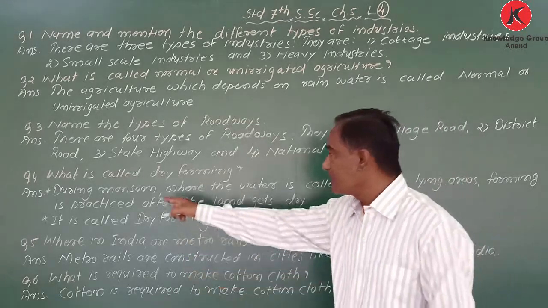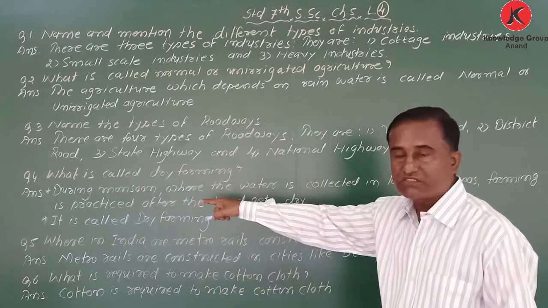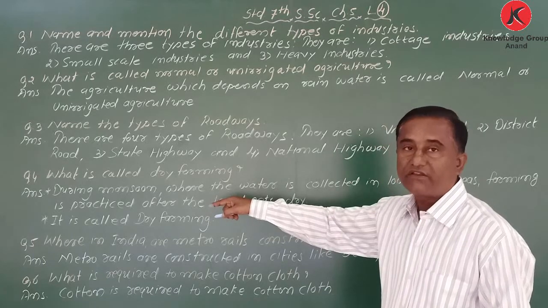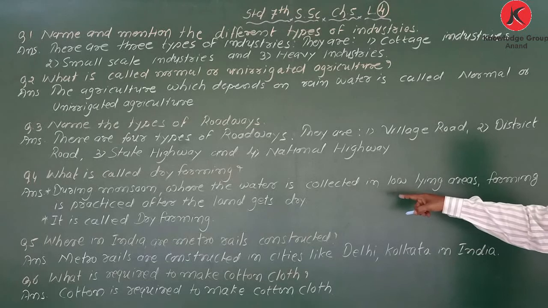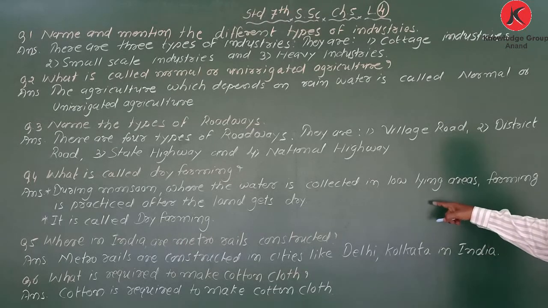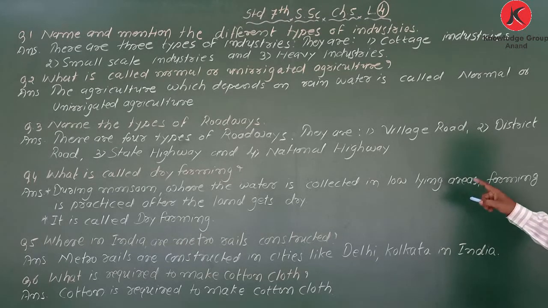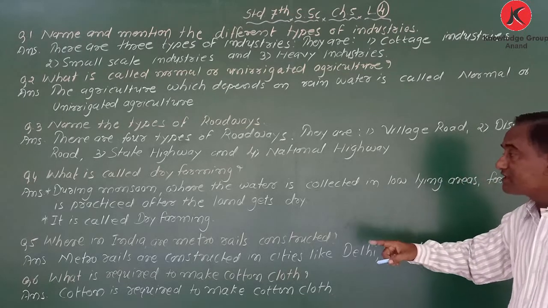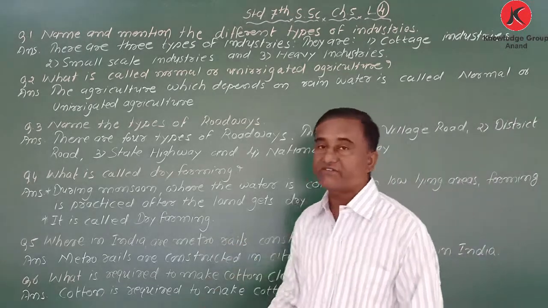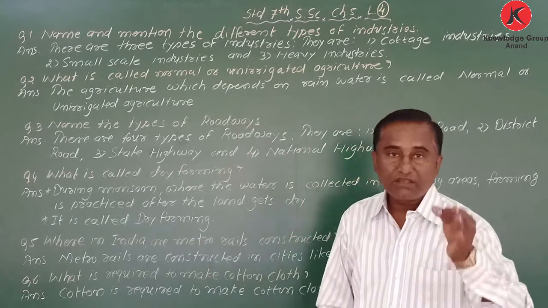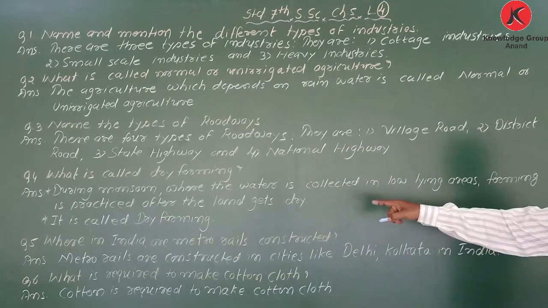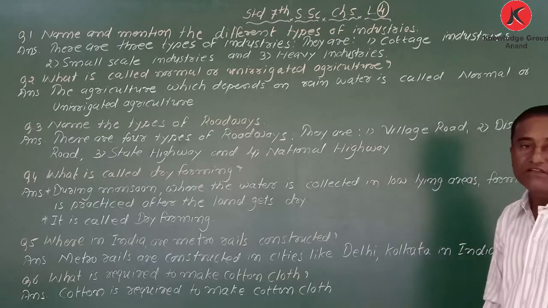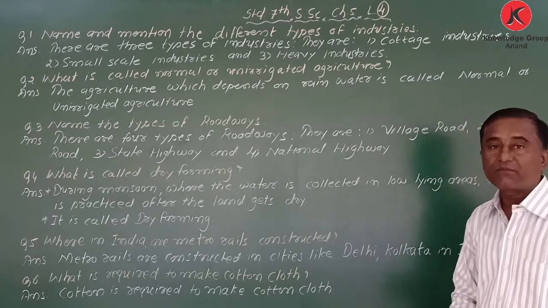Once again, repeat: during the monsoon season, the rainy season, where the water is collected in low-lying areas, farming is practiced after the land gets dry, and it is called dry farming.